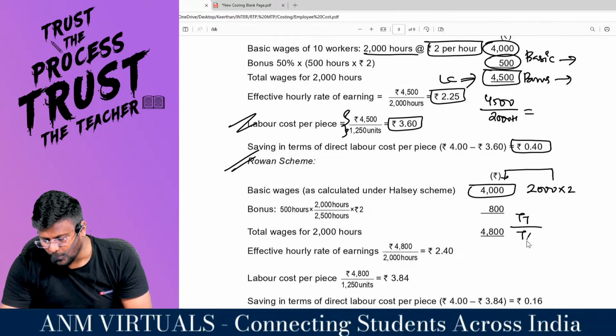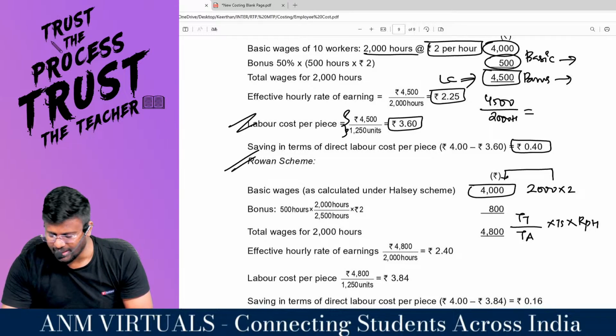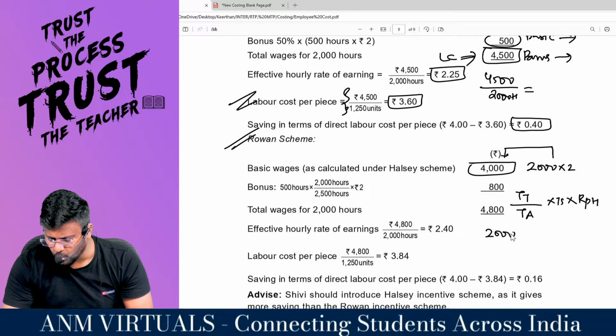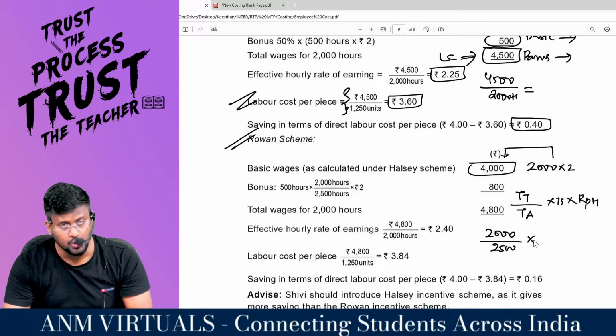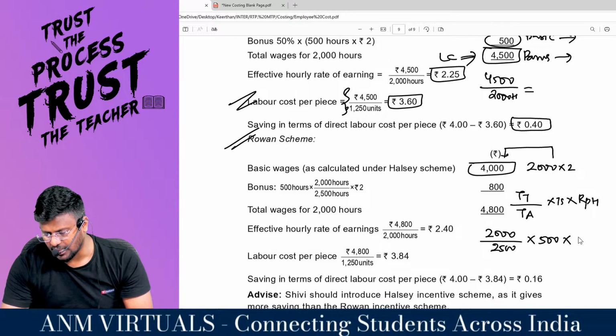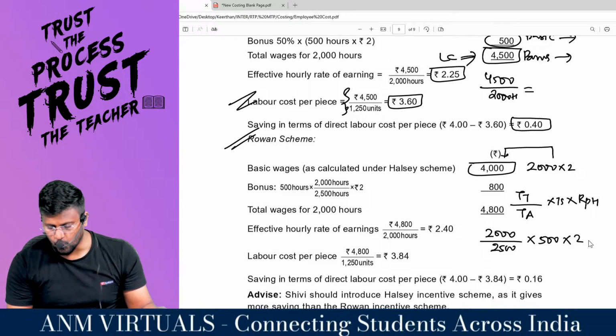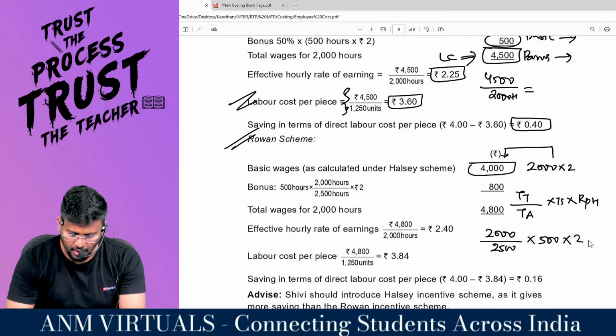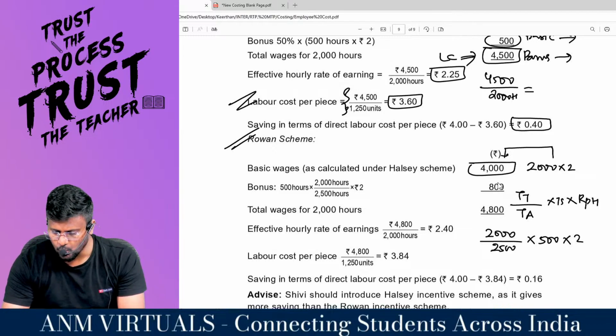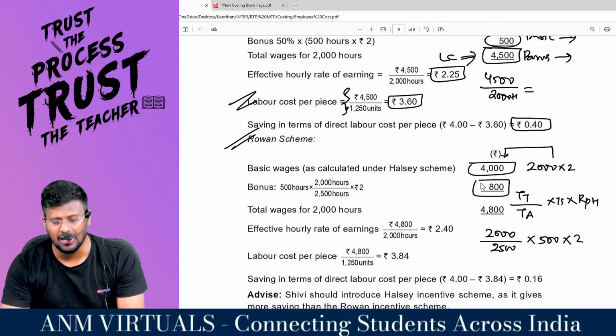Bonus is time taken divided by time allowed, into time saved, into rate per hour. What is the time taken? 2000 hours. The time allowed is 2500 hours, time saved is 500 hours, and rate per hour is 2. So 2000 divided by 2500 into 500 into 2 comes to 800 rupees as bonus under Rowan.